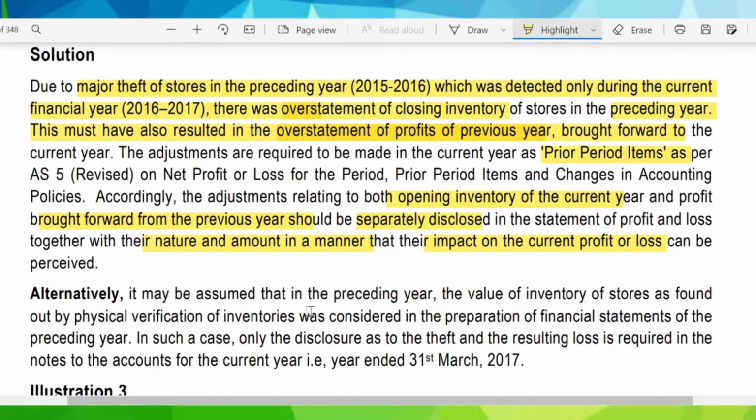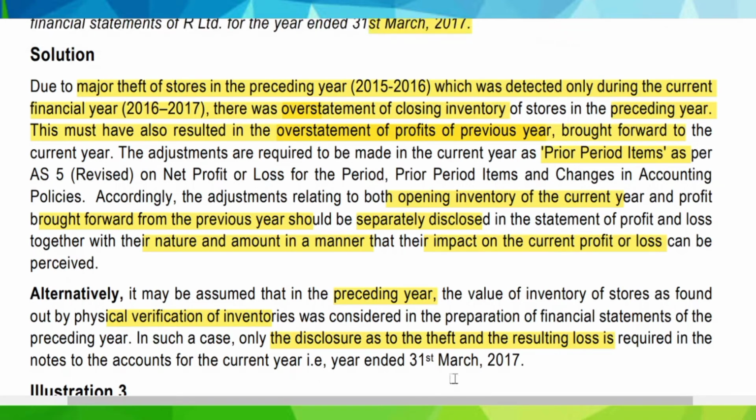Alternatively, it may be assumed that in the preceding year, the value of inventory of stores as found out by physical verification of inventories was considered in the preparation of financial statements. In such case, only disclosure as to the theft and resulting loss is required in the notes to the accounts of the current year, that is 31st March 2017.